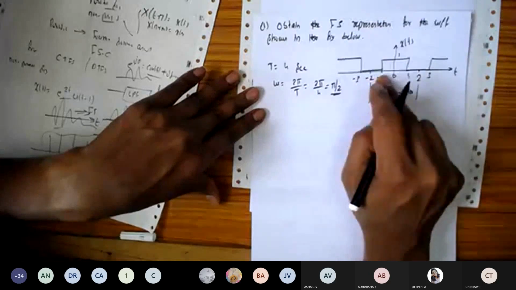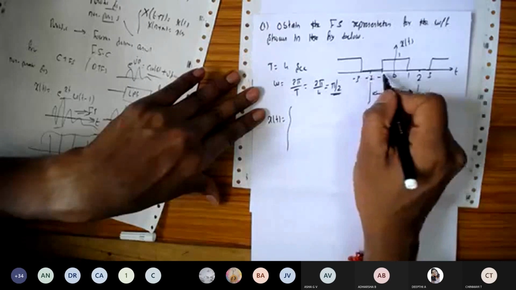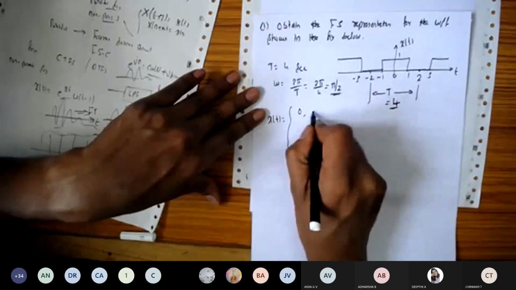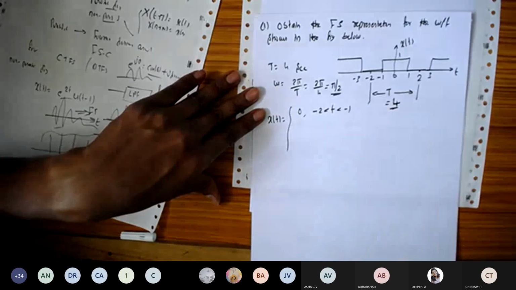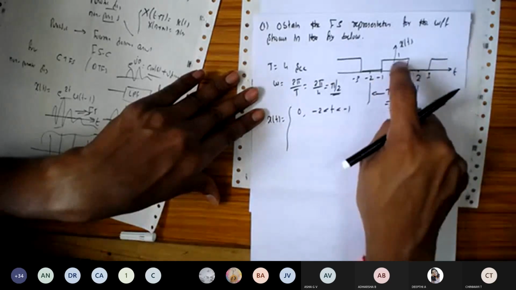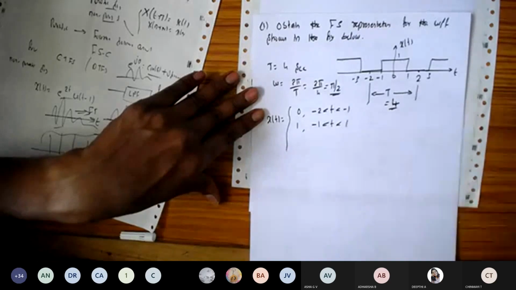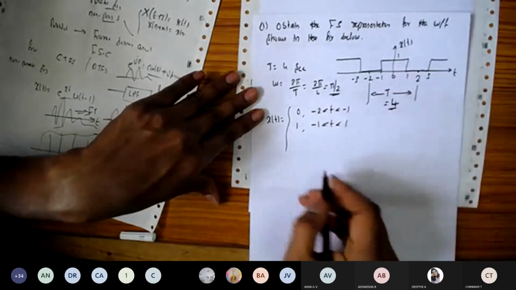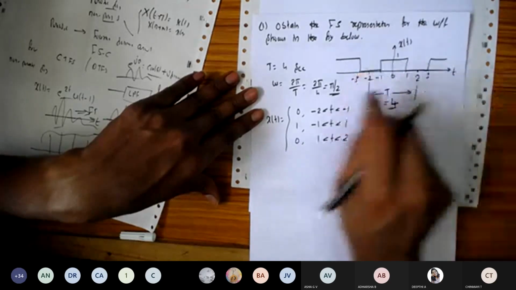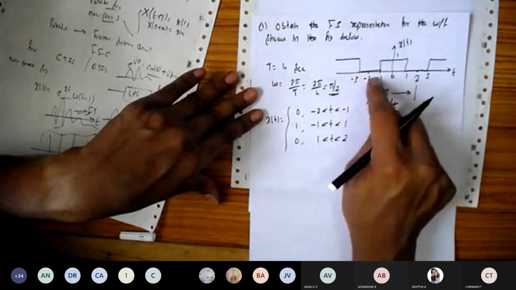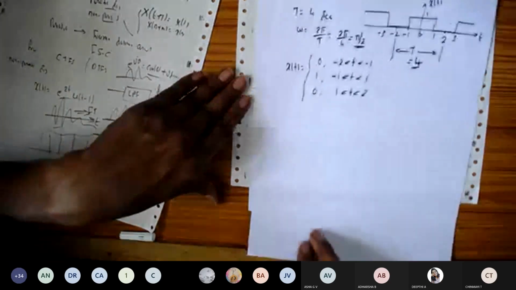And let us define the signal x of t in this interval. From -2 to -1, it has the value 0, so -2 is less than t is less than -1, the value is 0. Again from -1 to +1, it has the value 1, so for -1 is less than t less than +1, the value is 1. And again from 1 to 2, it has the value 0. We need to take one complete fundamental cycle here, not the entire signal, so we represent the signal like this.